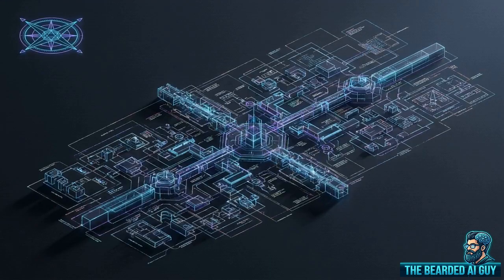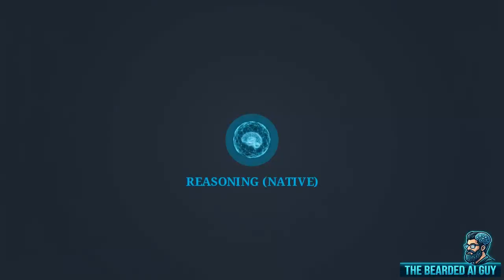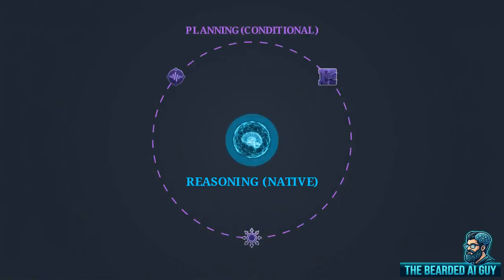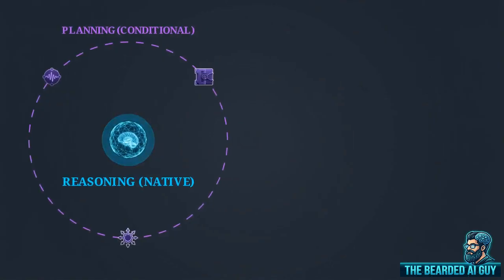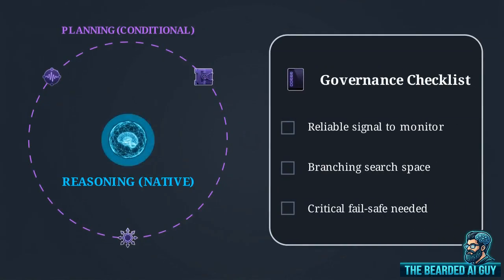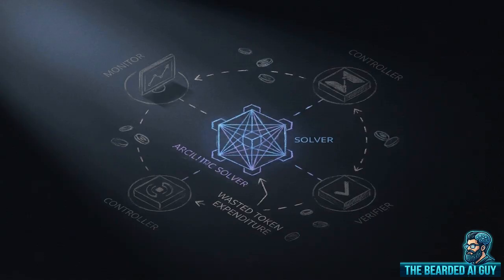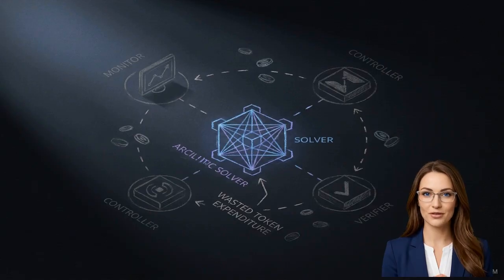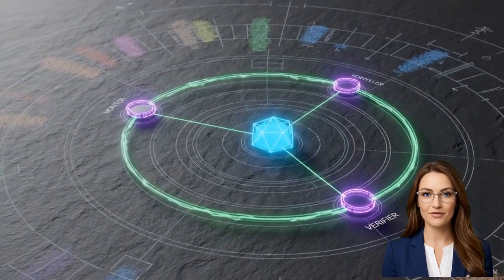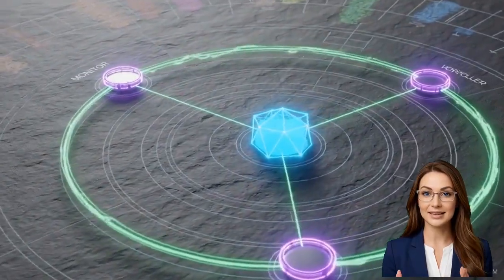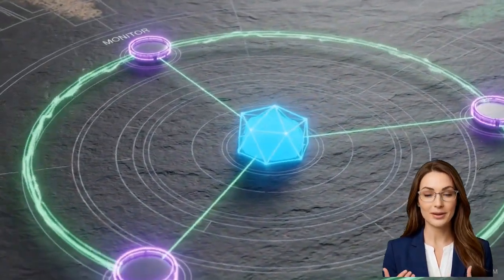This brings us to the unifying architectural decision rule for agent design in 2026. Reasoning is native, planning is strictly conditional, and metacognition demands tangible control. Before adding an architectural layer, you must run a strict checklist. Ask yourself if there is a reliable signal to monitor, an actual branching search space to navigate, or a critical failsafe needed. Without reliable, measurable signals dictating those decisions, adding meta layers is just burning token expenditure for better vibes. Anchoring your architecture to verifiable external signals is the exact line separating a fragile tech demo from a dependable production system.